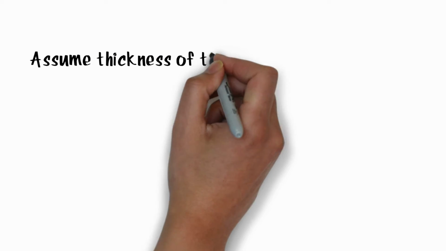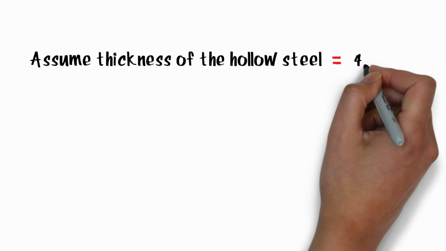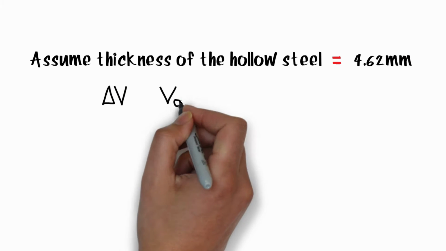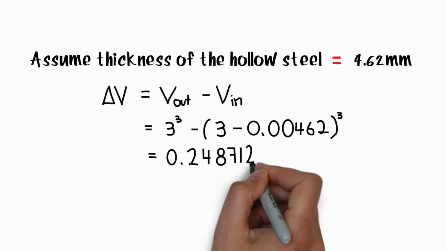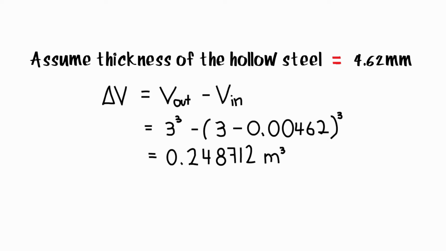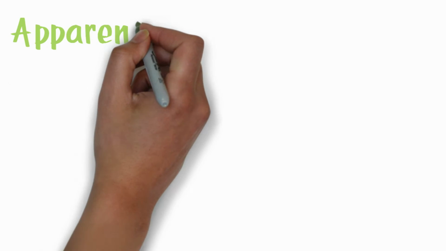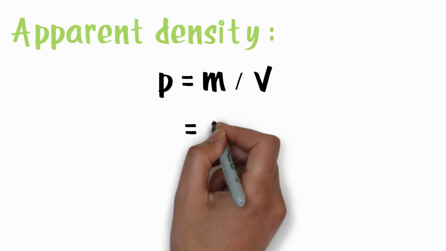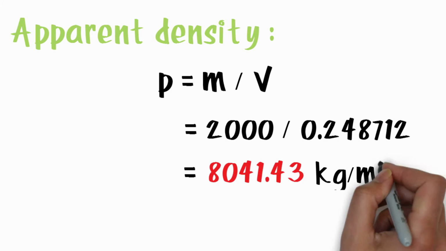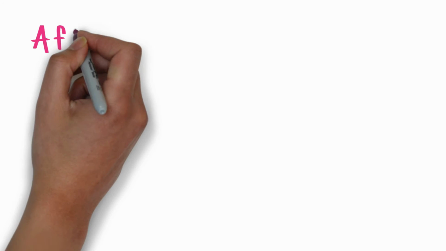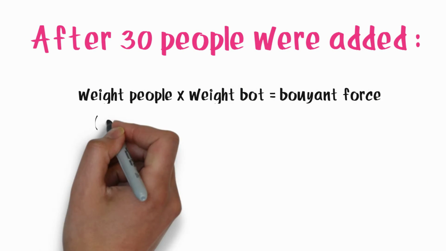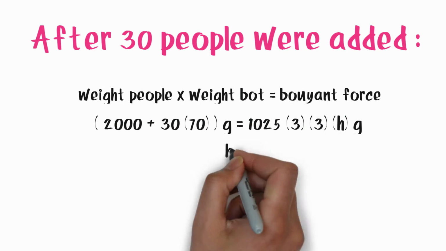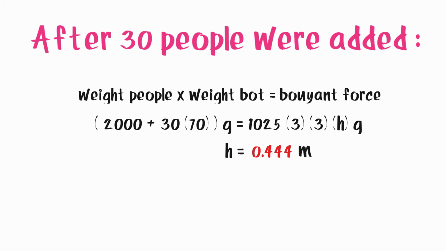Then, we assume the thickness of the hollow steel. The outer volume of the box is deducted by the volume inside the box, and then we can get the volume of the steel. After getting the volume of steel, the apparent density can be calculated. Next, we put 30 people inside the box. The height of the water displaced is now changed due to the additional weight.